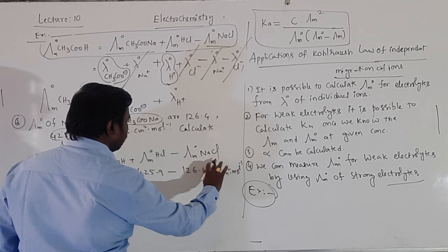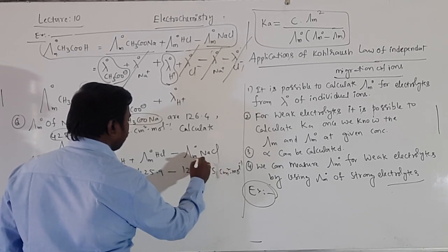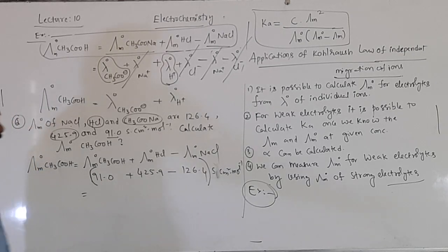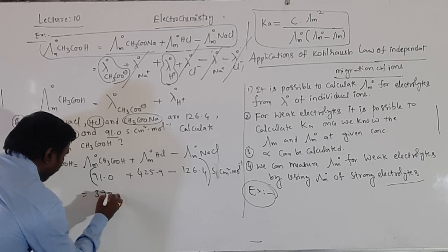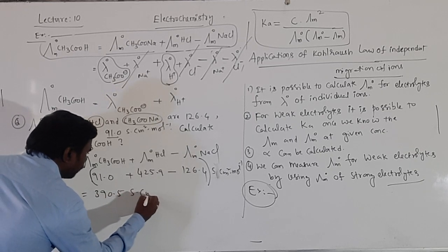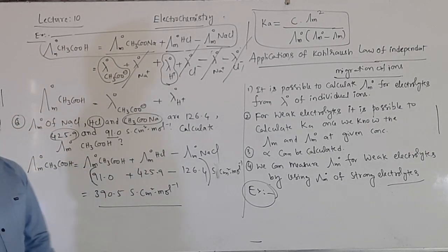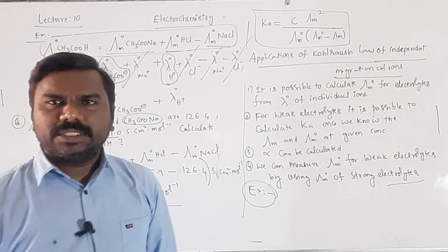By solving this, you will get 390.5 Siemens centimeter square mole inverse. Answer. Very important 2 marks question it is.